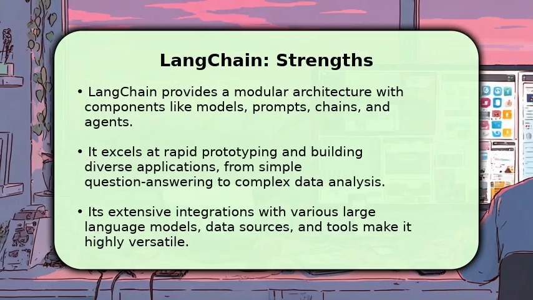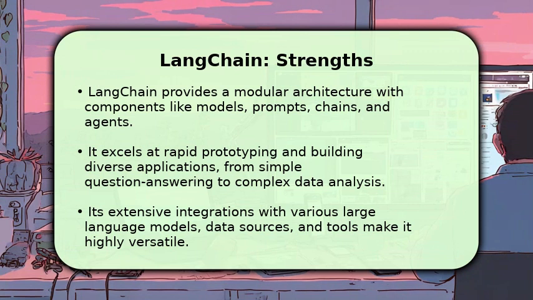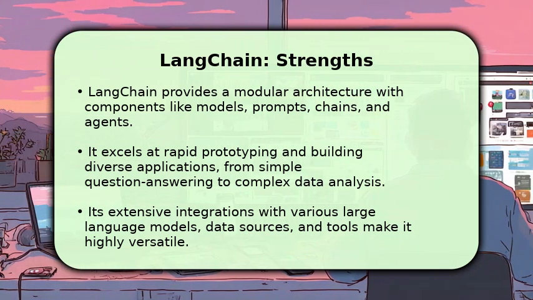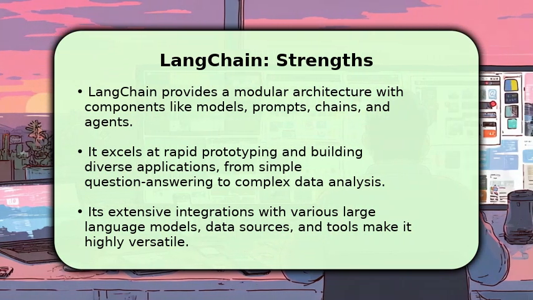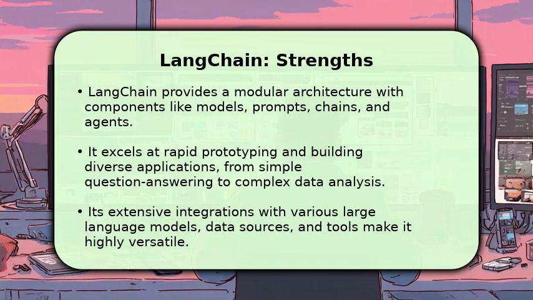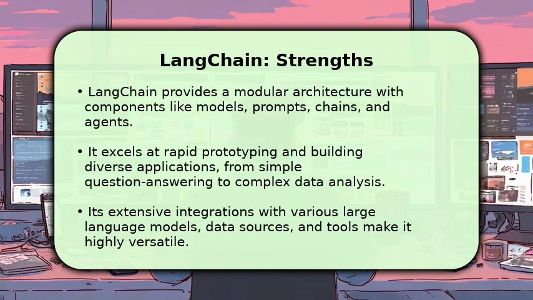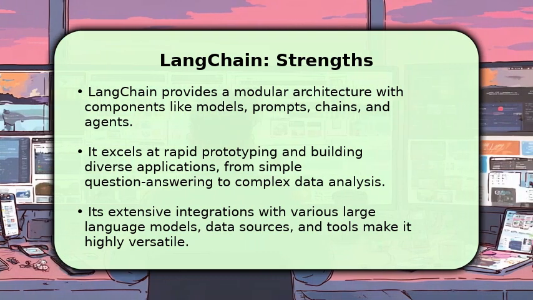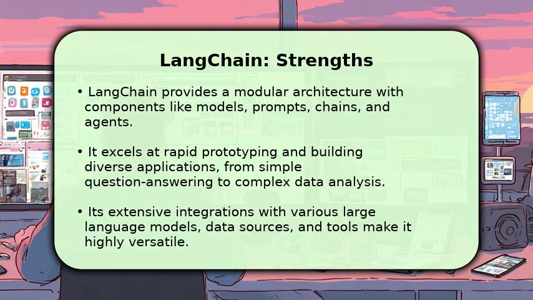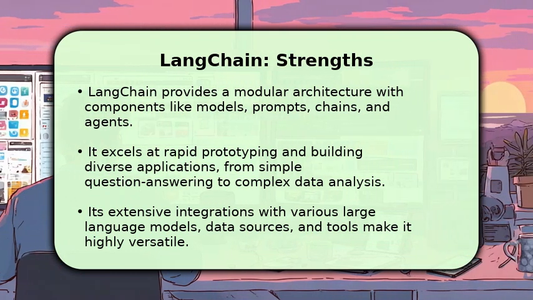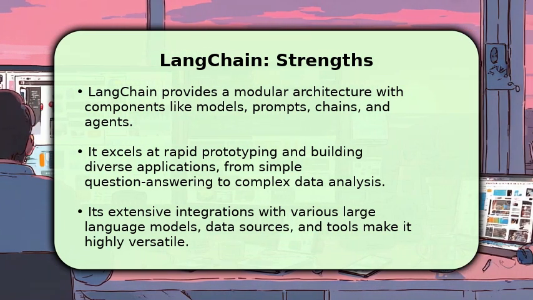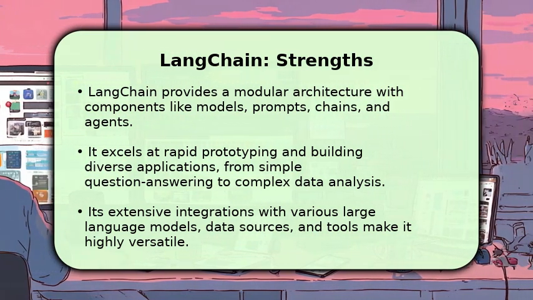Langchain shines with its modularity and extensive integrations. It offers a rich ecosystem of components, allowing developers to quickly assemble powerful applications. Think of it as a Swiss Army knife for large language model development, providing tools for everything from basic prompt engineering to sophisticated agent creation. Its strength lies in its flexibility and the sheer breadth of its capabilities, making it an excellent choice for projects requiring diverse functionalities and rapid iteration.